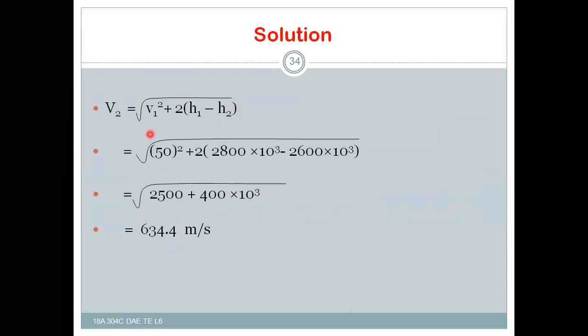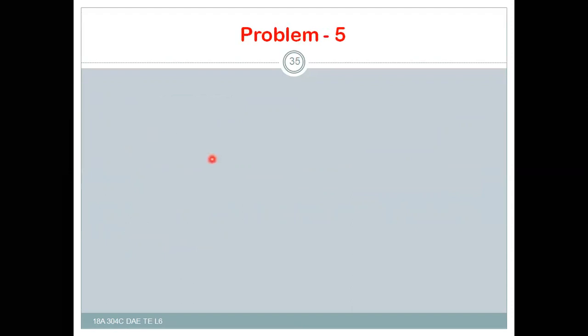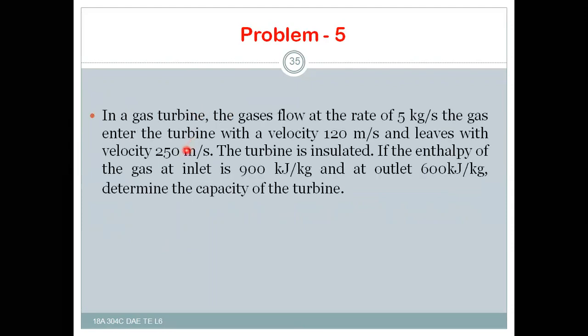So right now, next problem, problem number 5. It is the gas turbine problem. Let us take, in a gas turbine, the gases flow at the rate of 5 kg per second. The gas enters the turbine with a velocity of 120 meters per second and leaves with a velocity of 250 meters per second.